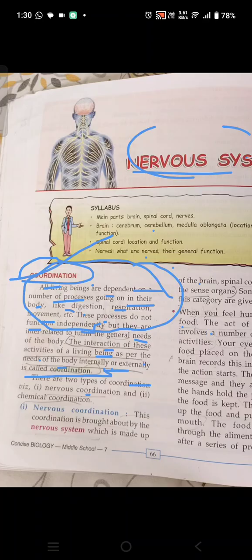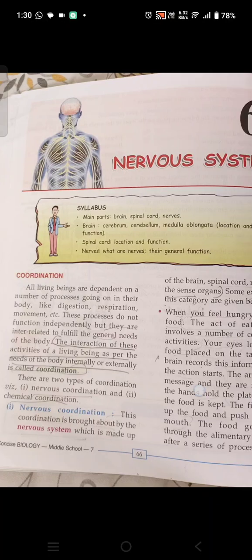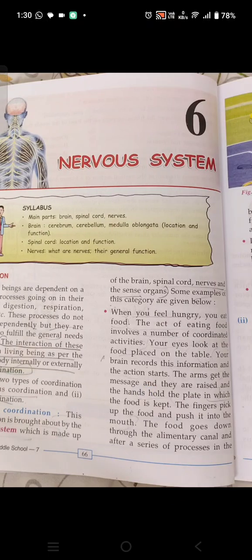There are two types of coordination: nervous coordination and chemical coordination. Now, what is nervous coordination? This coordination is brought about by the nervous system, which is made up of brain, spinal cord, nerves, and the sense organs. Some examples of this category are given below.